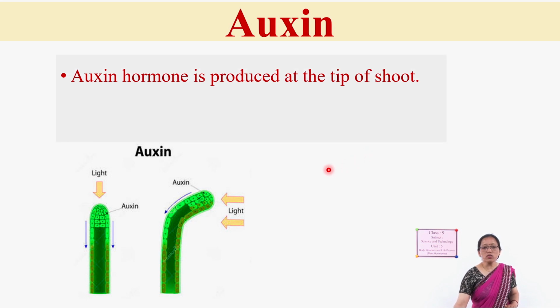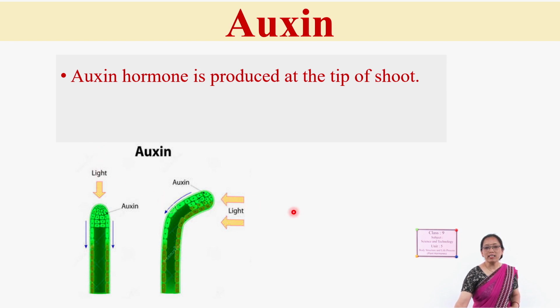This auxin also helps to show the response towards the light. See here, these auxins are present at the apical meristem, and due to the presence of this auxin, it shows the response towards the light. Here light is given from the upward position, so it is growing upward.